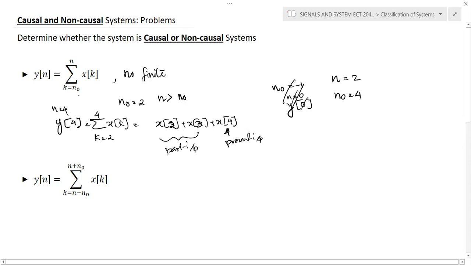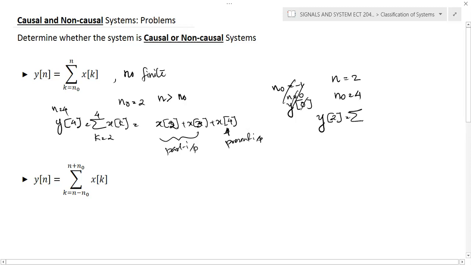There is no restriction that we need to choose n0 higher or lower. So assume n0 is 4 and n is equal to 2, and we need to calculate y of 2.